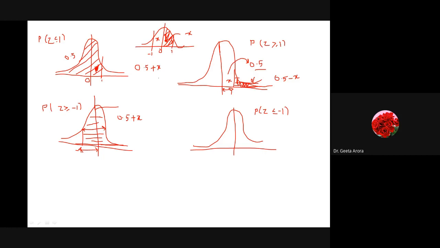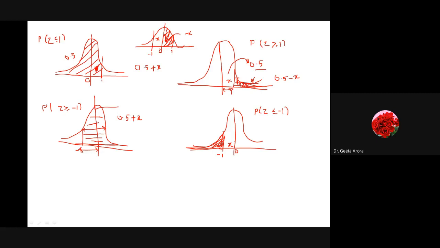Okay, now let's do the last one. In the last one we are saying less than equal to minus 1. It means if we have minus 1 here, we are talking about this area, less than equal to minus 1. Again, the value from 0 to minus 1 is known to me as x, because 0 to 1 is the same as 0 to minus 1 on both sides of the origin, or the y-axis, because it is symmetric.